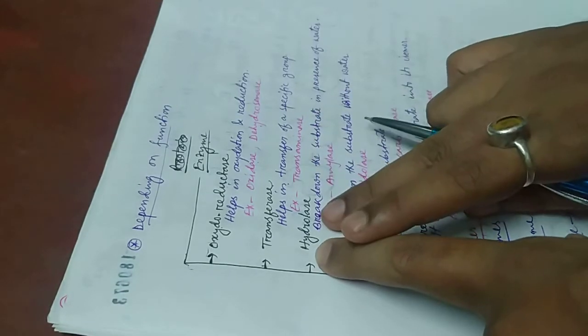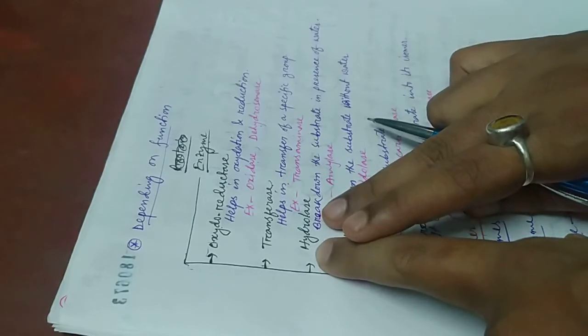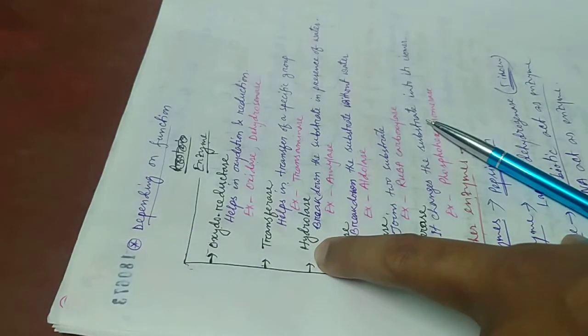Then hydrolase. Hydrolase means water. Enzymes in which water takes part in the reaction are called hydrolase. Hydrolase enzymes break down the substrate in presence of water, such as amylase.